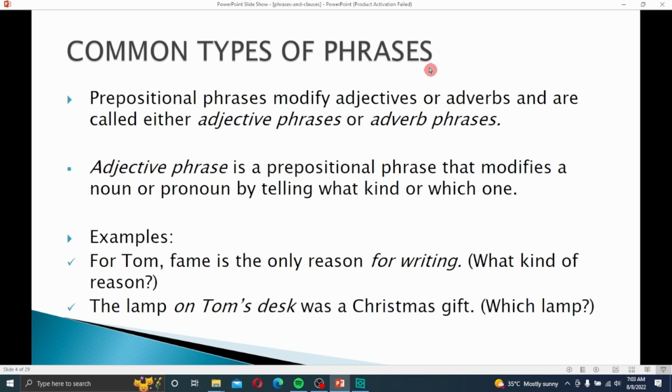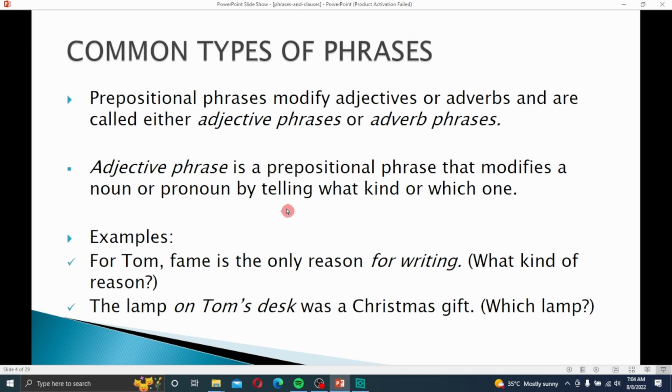Common types of phrases. Prepositional phrases that modify nouns, adjectives, or adverbs are called either adjective phrases or adverb phrases. An adjective phrase is a prepositional phrase that modifies a noun or pronoun by telling what kind or which one.